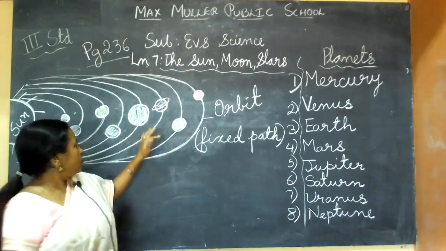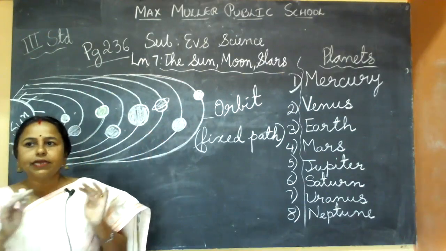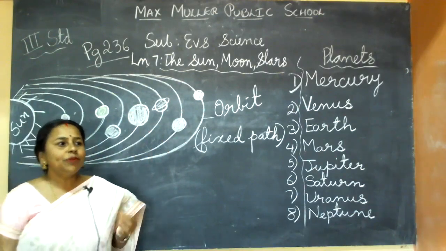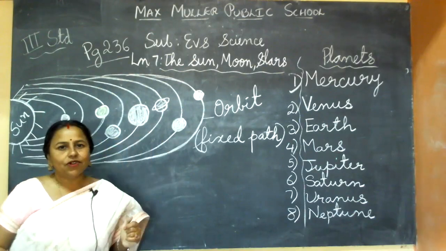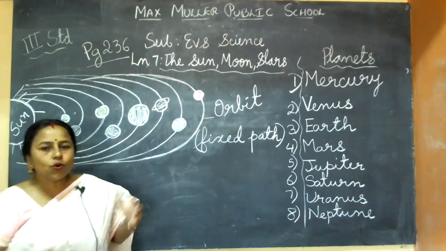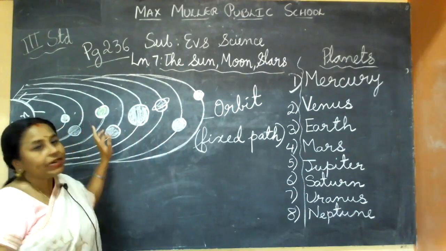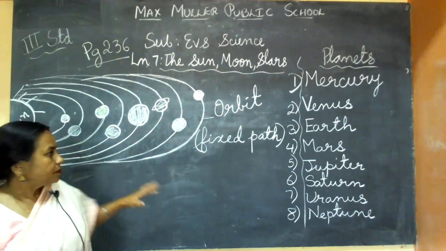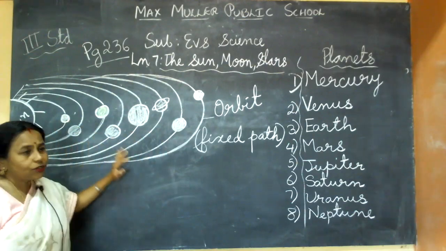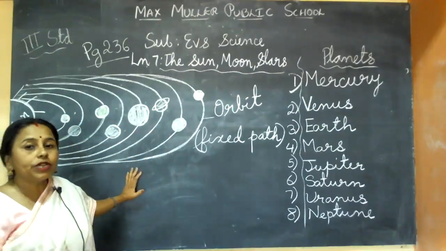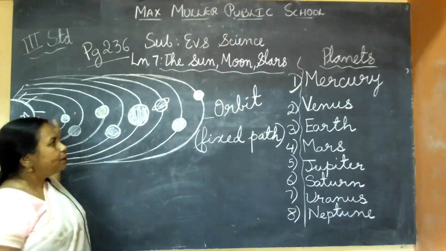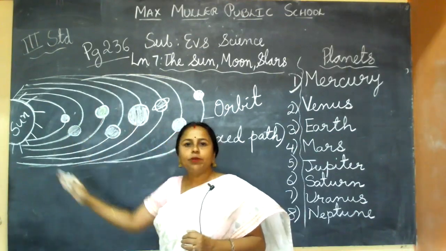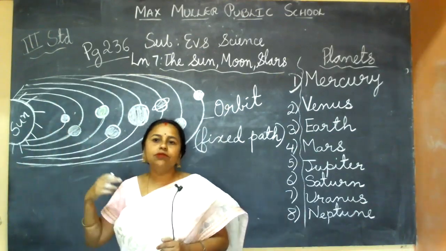And children, like you are in your family, your daddy, mommy, brother, sister, you make one family, the sun is also having one family. That is called the solar family. Who are there in the family, you know? So many heavenly bodies. Their name is planets. They are natural objects, that's why they are called heavenly bodies. They are rotating around the sun. The sun will be in the middle and all these heavenly bodies will be moving around the sun.